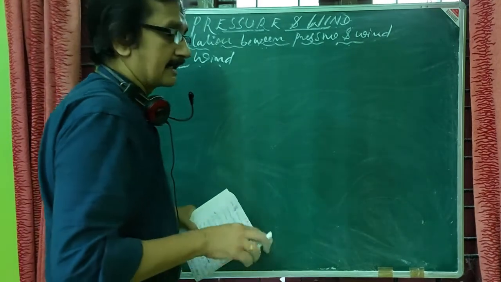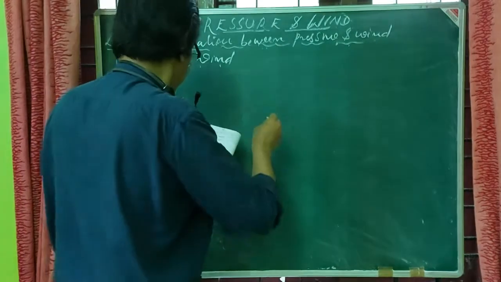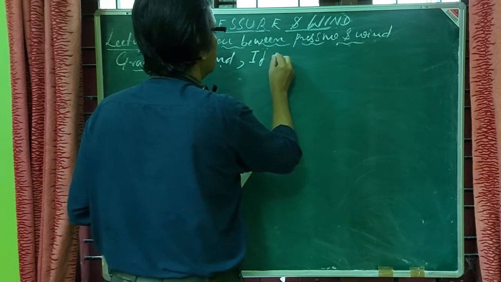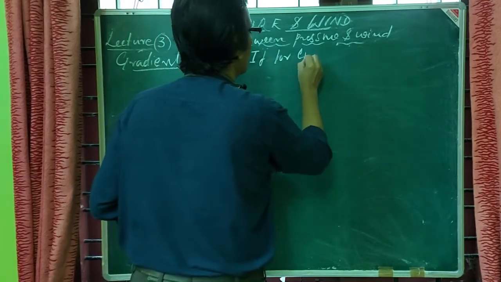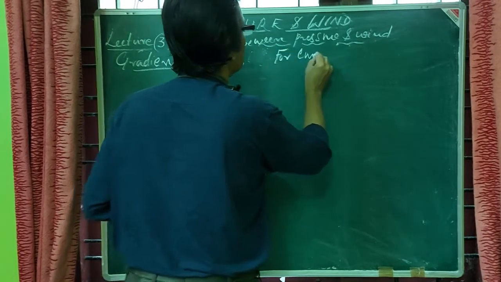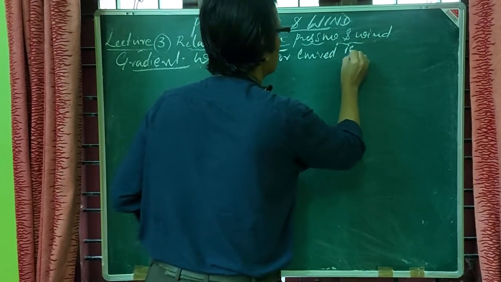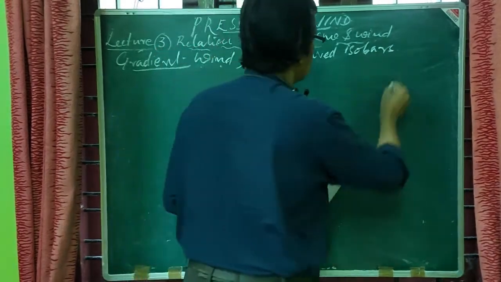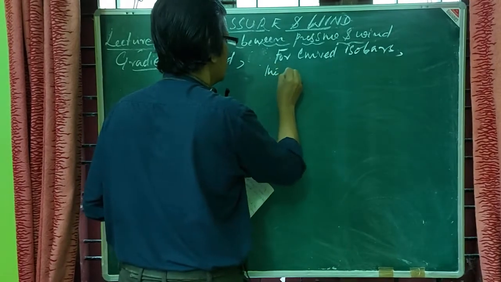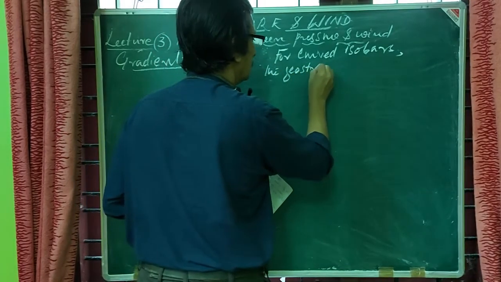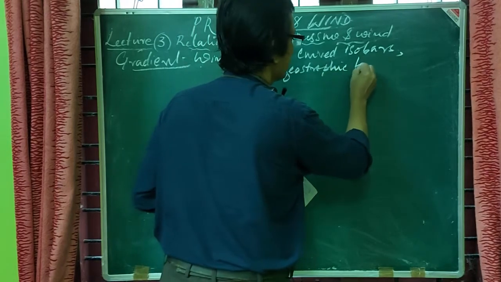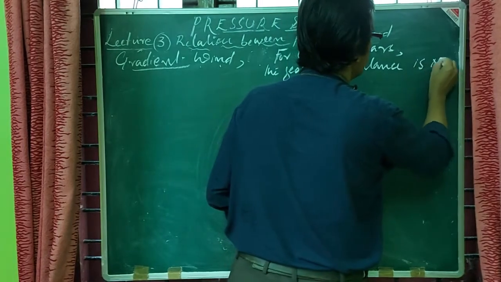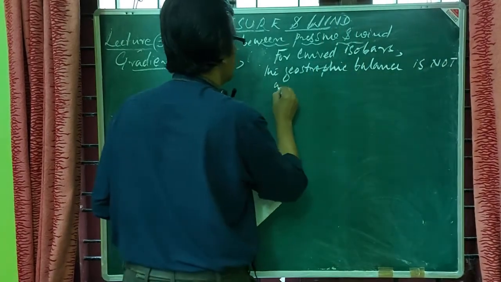So geostrophic balance is not achieved. Say we have curved isobars; for curved isobars, the geostrophic balance is not achieved.